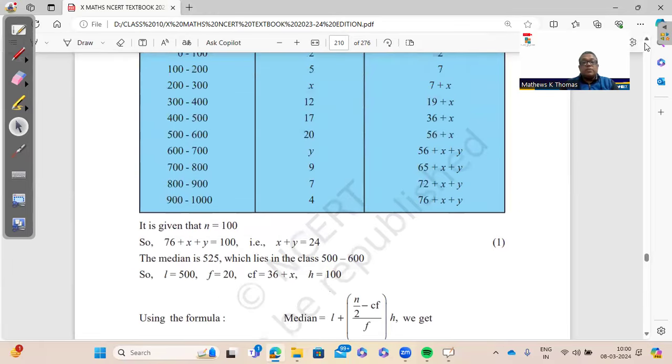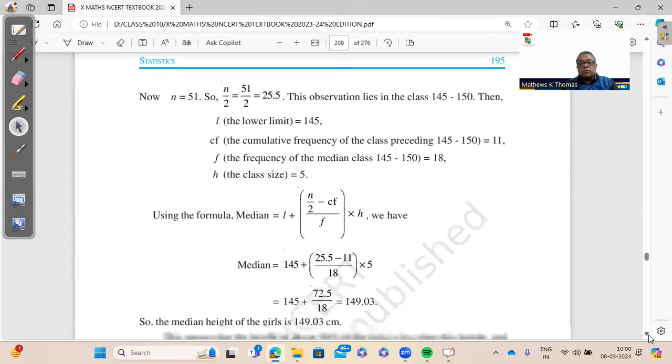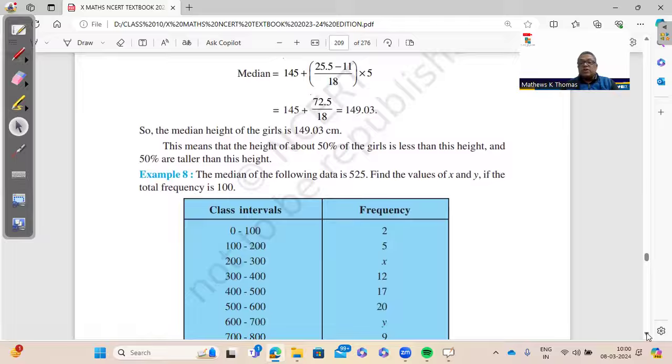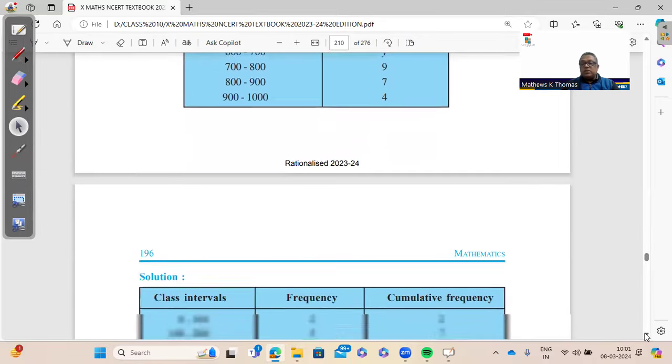That is example number 8. The median is given as 525. Find the values of X and Y. See here, the missing frequency. Example number 8 is a very, very important question.